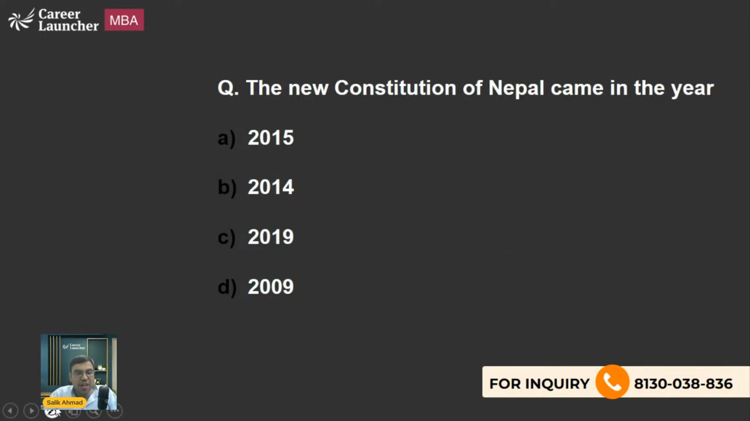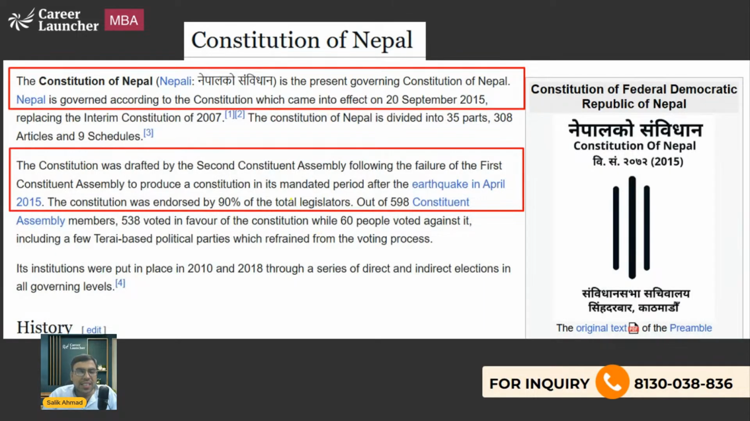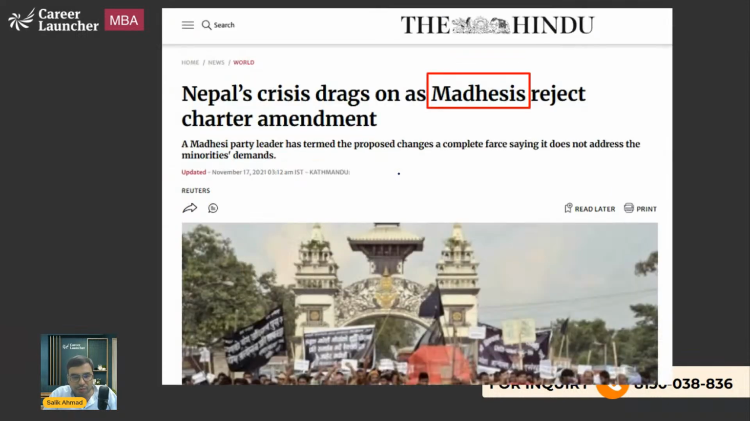The new constitution of Nepal came in the year 2015, 2014, 2019, 2009. What is the right answer to this question? The right answer is option A, 2015. So this also became very important just after the earthquake. The earthquake happened in April 2015. In Nepal, a very deadly earthquake had come, which impacted many lives. So after that, in September 2015, the constitution of Nepal came into force. That is what you should be knowing about.